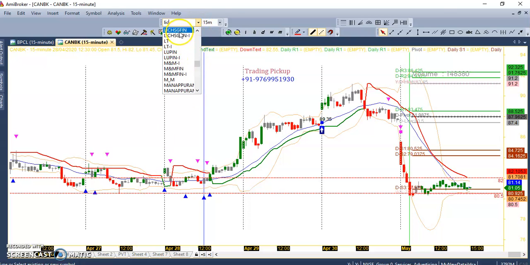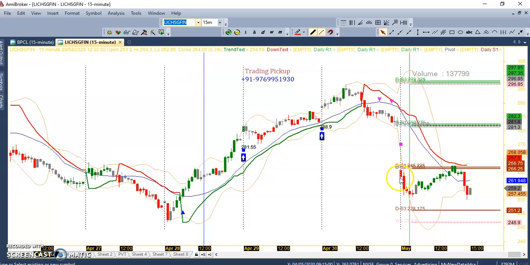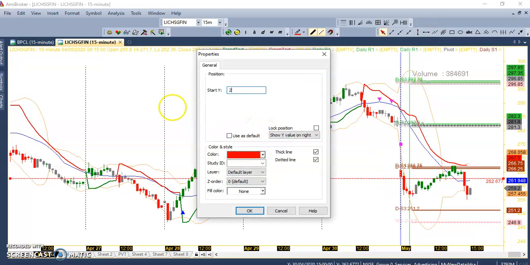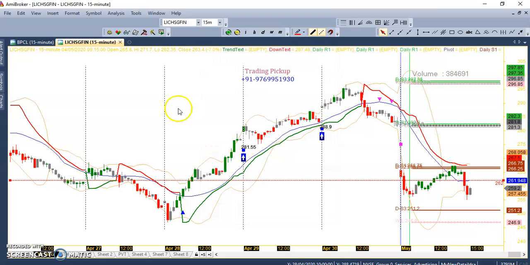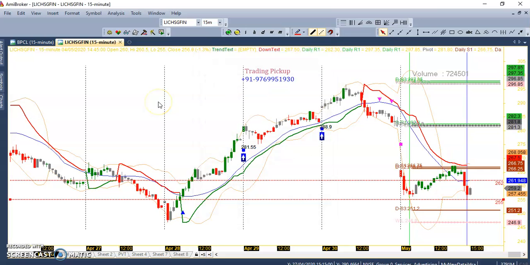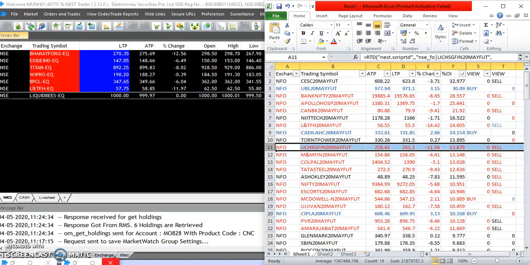LIC Housing Finance also gave us the sell signal, and 262 was the level where we need to sell. So it has made a low of around 255. This kind of stock you can easily generate during the live market, so the probability of the stock getting in our zone is more, and we can definitely get some good stocks for profitable trades.